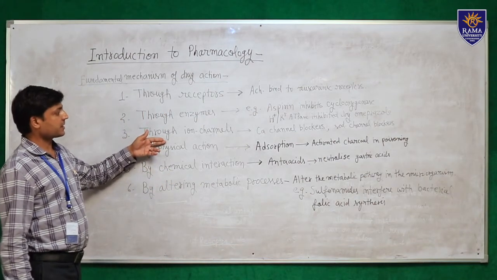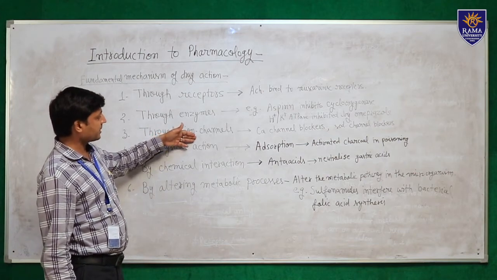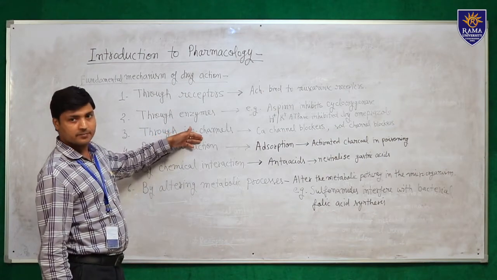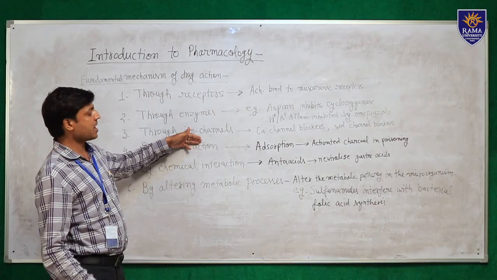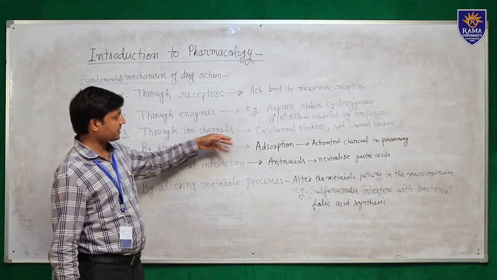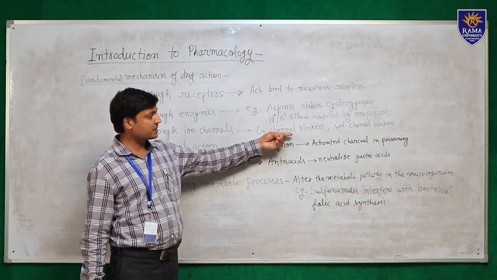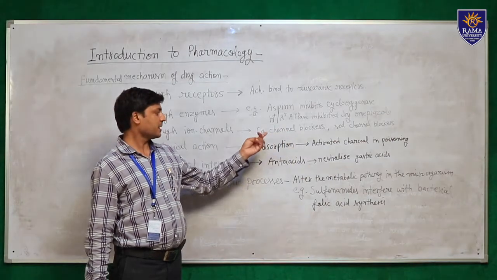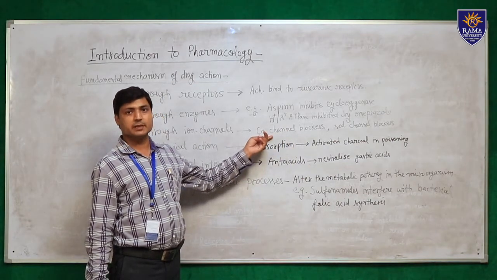Some drugs act by altering the passage of ions across the ion channels. The examples are calcium channel blockers and sodium channel blockers. Like calcium channel blockers are used in hypertension.